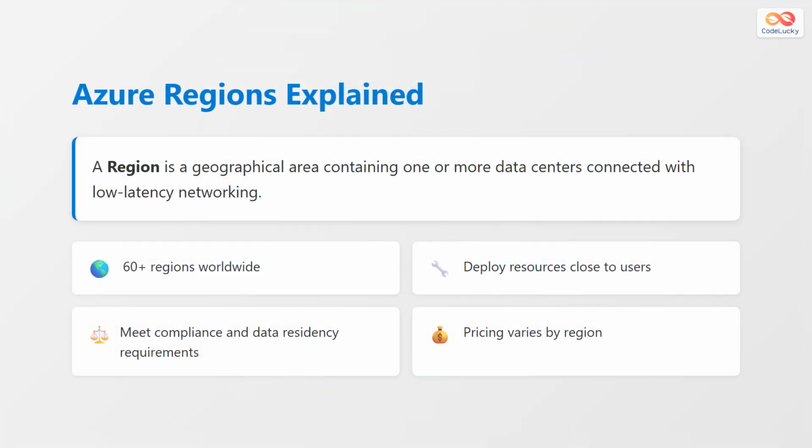A region is a geographical area containing one or more data centers connected with low-latency networking. Azure currently operates over 60 regions worldwide, making it one of the largest cloud infrastructure networks. Regions allow you to deploy resources close to your users for better performance, meet compliance and data residency requirements for legal purposes, and choose from different pricing options as costs vary by region.